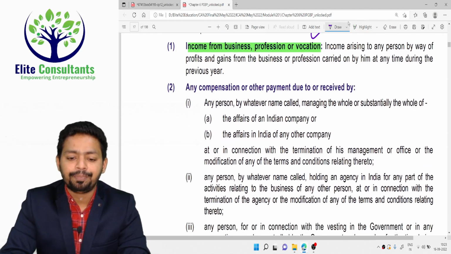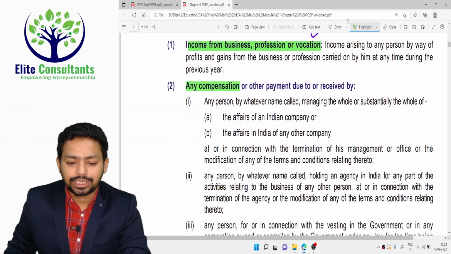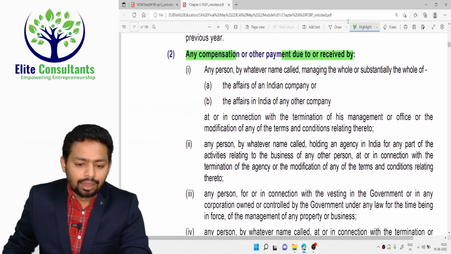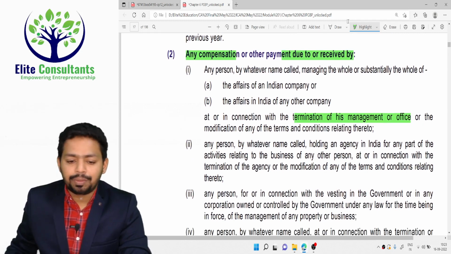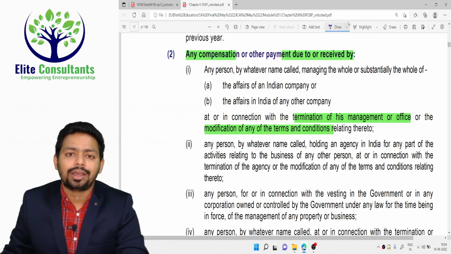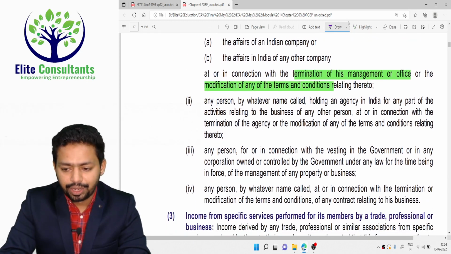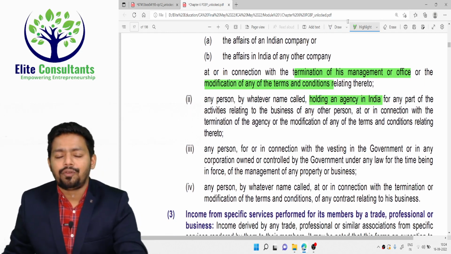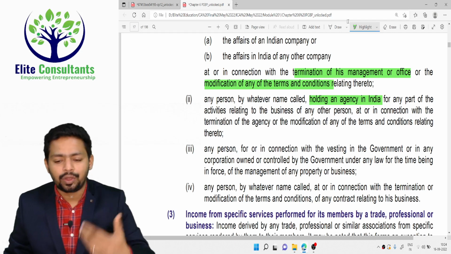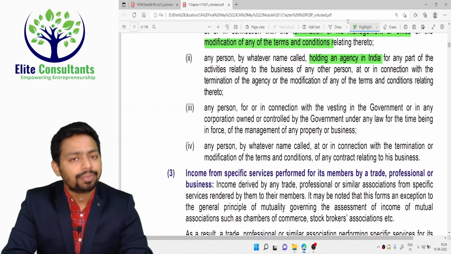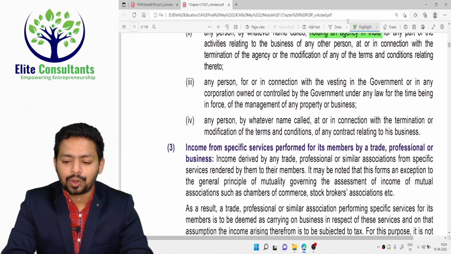Taxable here in PGBP. Not only that, there is certain compensation received or other payment received by whatever name called, in connection with termination of his management or modification of any terms and conditions. So you are either cancelling the agreement or modifying the agreement that you have signed with any company. Definitely that income has to be recorded here. Any agency you are modifying, you are holding agency in India. It's like you are having a foreign holding company or Indian subsidiary company, or you are an Indian agent, and you are terminating or modifying any terms of the contract. Then definitely it has to be included here in the income.